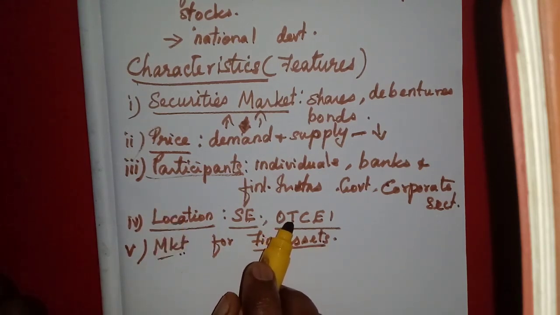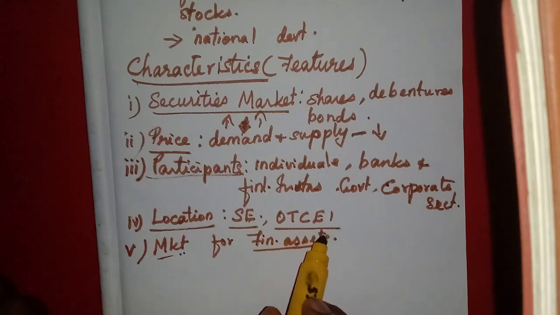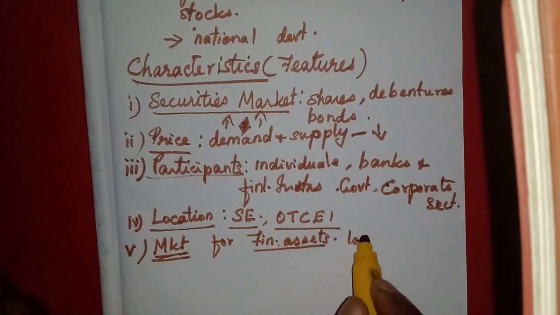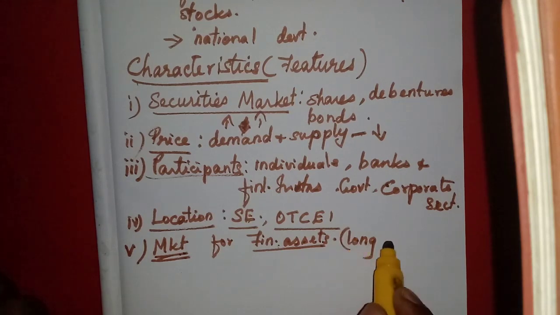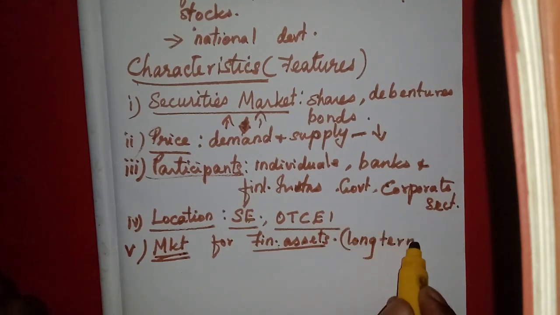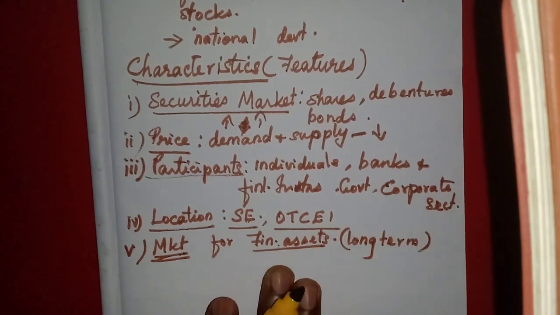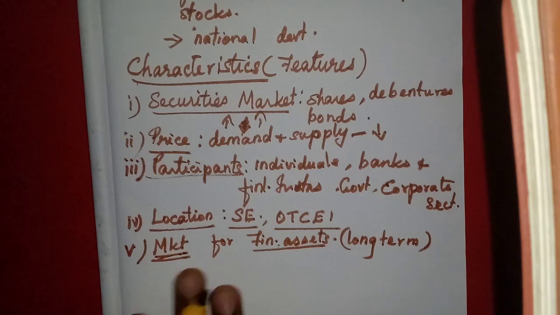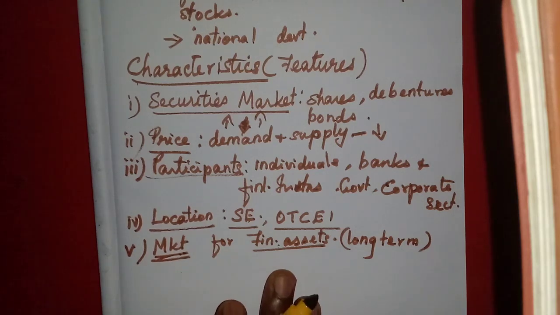So this capital market is functioning as a market for the financial assets, that is especially long-term financial assets. Okay, they provide one platform for selling and buying of long-term financial assets. So we can say it is a market for financial assets.